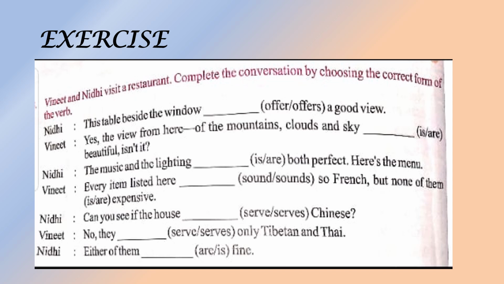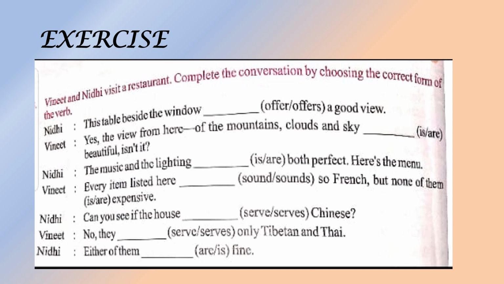Vineet: Here is the menu. Every item listed here sounds so French, but none of them is expensive. Okay, with the word none we have to use is, and item is also singular, and every is used here. You know the rule that with every we have to use the singular verb, that is, sounds.